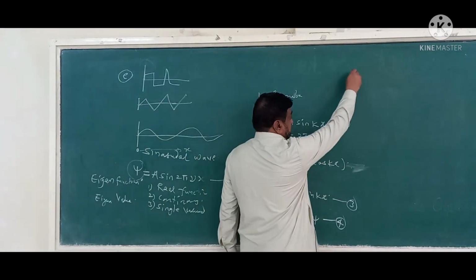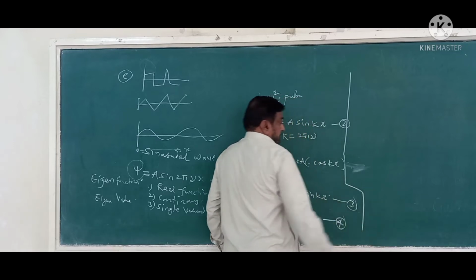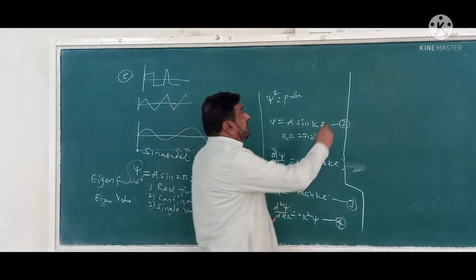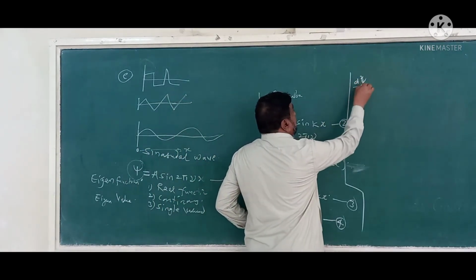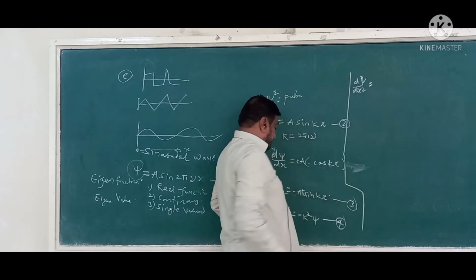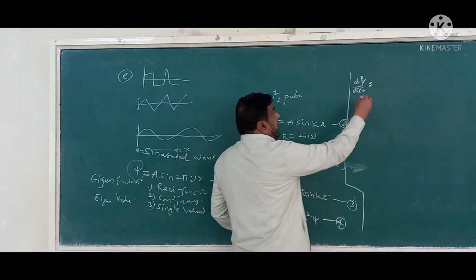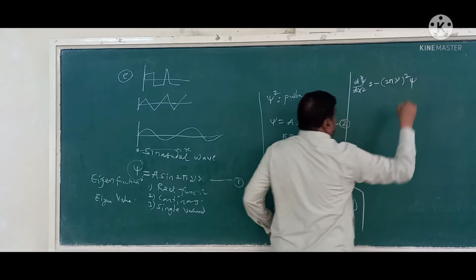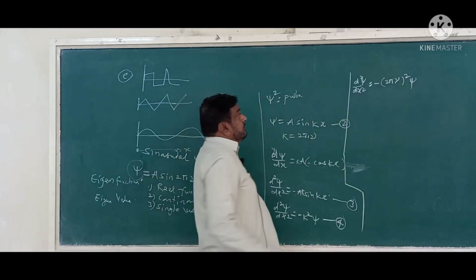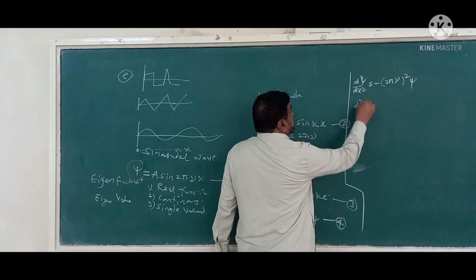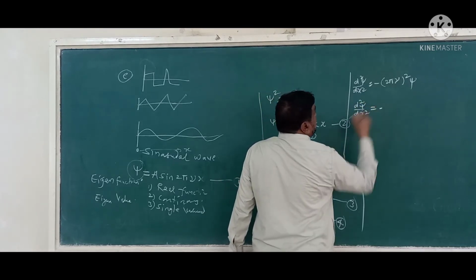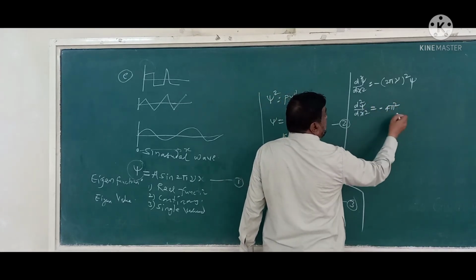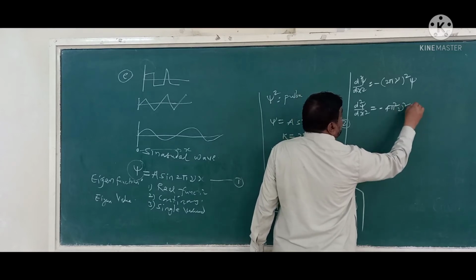Now, come to the next point. d square psi by dx square equals minus k square psi, where k means 2 pi mu, so minus 2 pi mu whole square into psi. Rearranging this, d square psi by dx square equals minus 4 pi square mu square into psi.